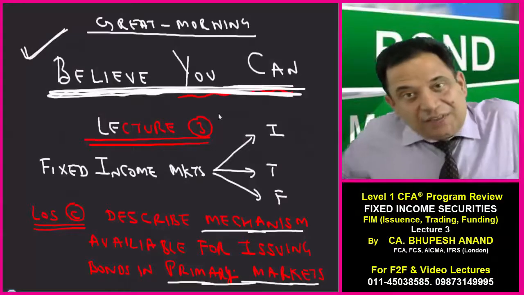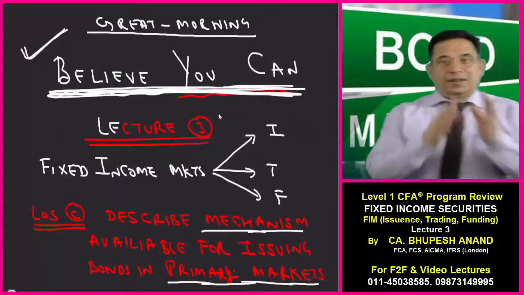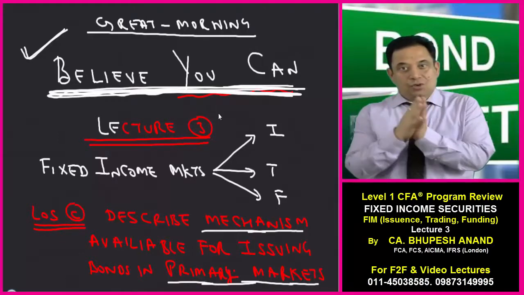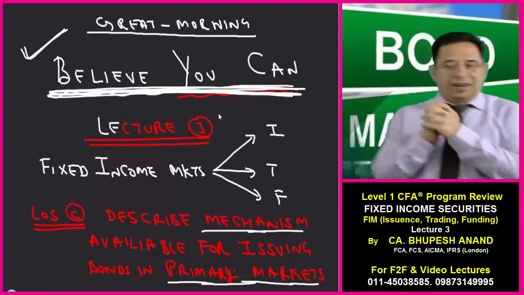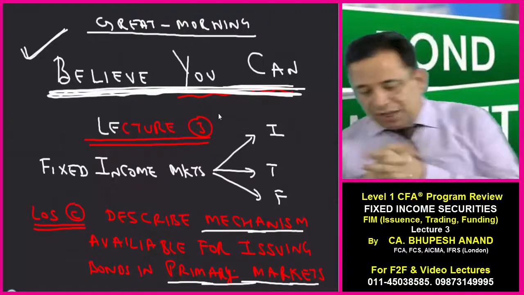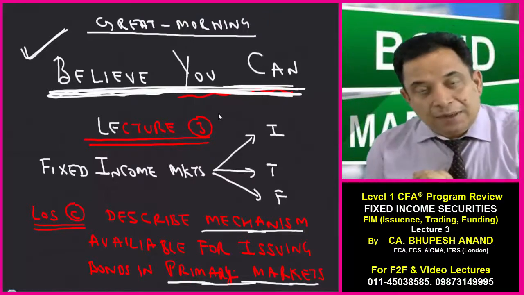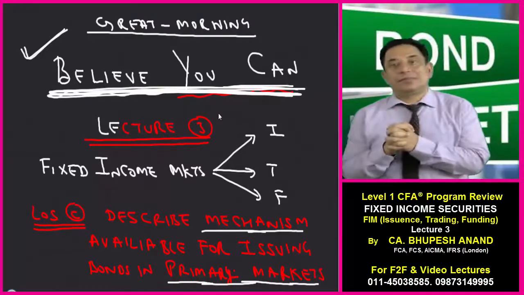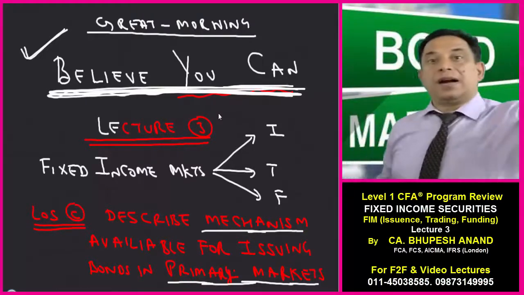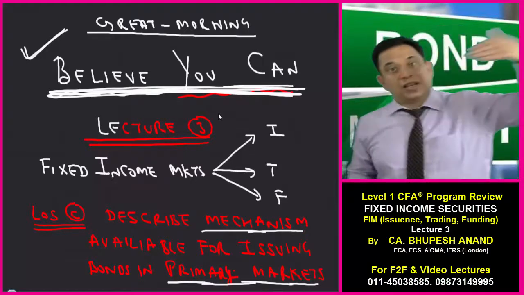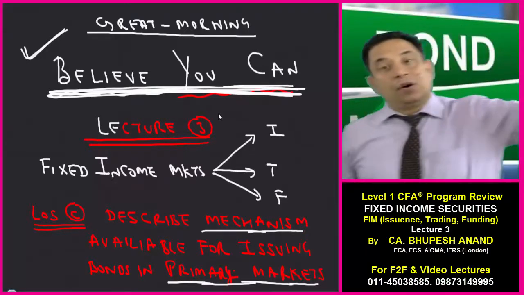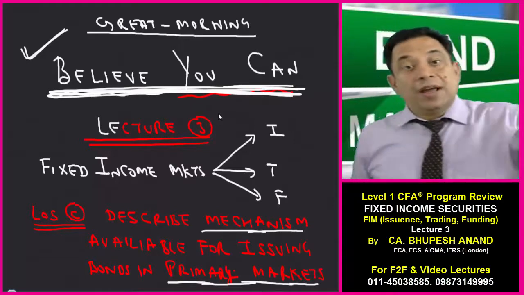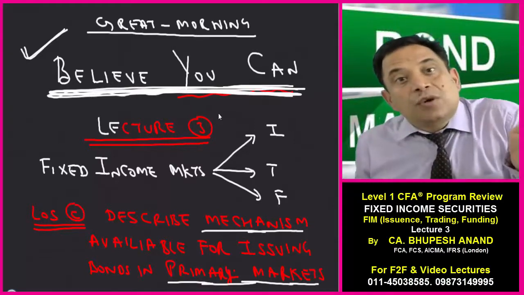Lecture number 3, we are starting with, and the name of the reading is Fixed Income Markets, Issue, Trade and Funding. Today we will be learning outcome number C, that describes the mechanism. We have discussed global market classifications. We have discussed how interbank offer rate is treated as a reference rate in floating rate bonds. Today we will be starting with learning outcome number C.